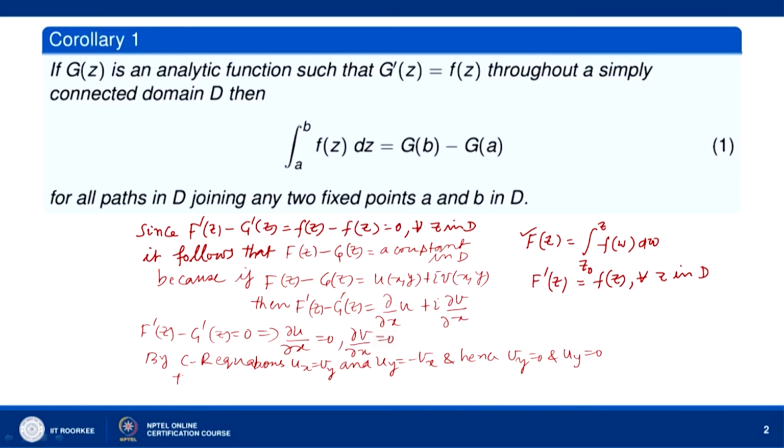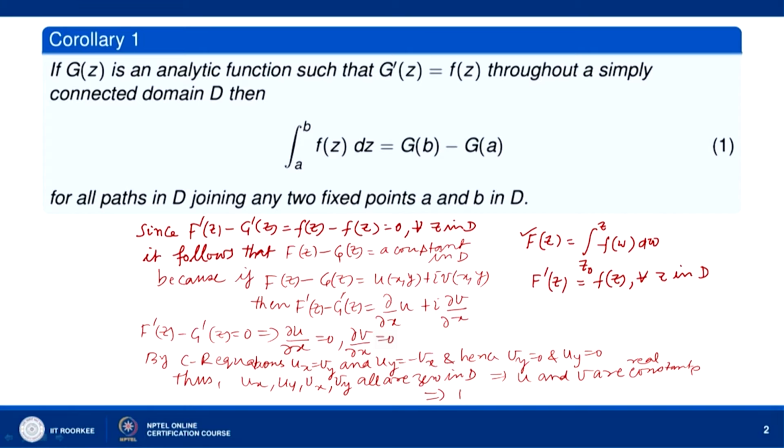Thus u_x, u_y, v_x, v_y all are 0 in D, which implies that u and v are independent of x and y. So, u and v are real constants, and therefore F(z) minus g(z) is a complex constant.